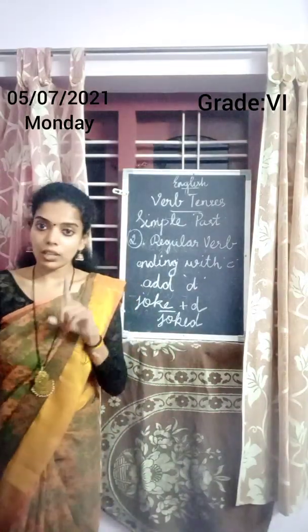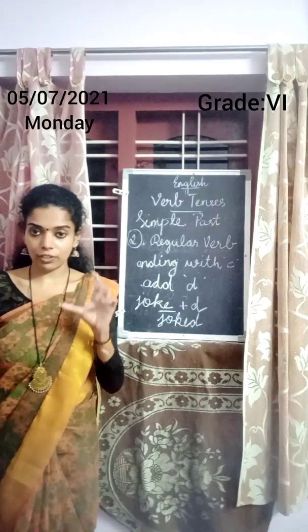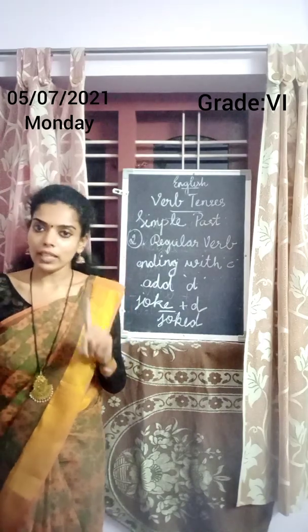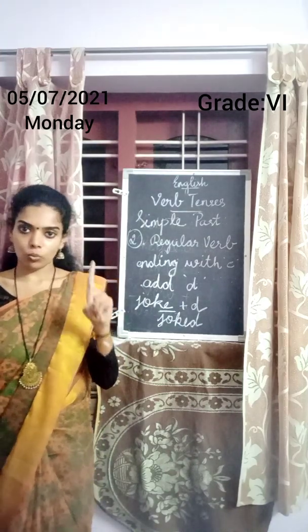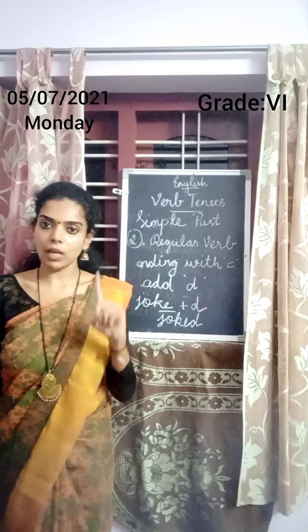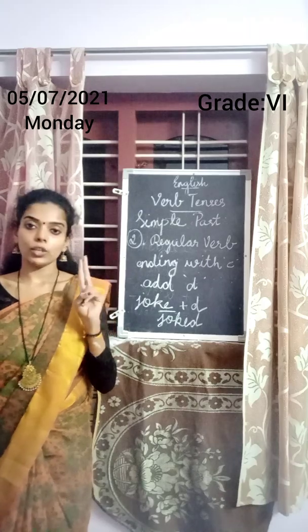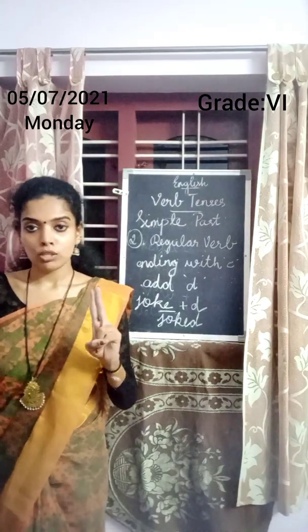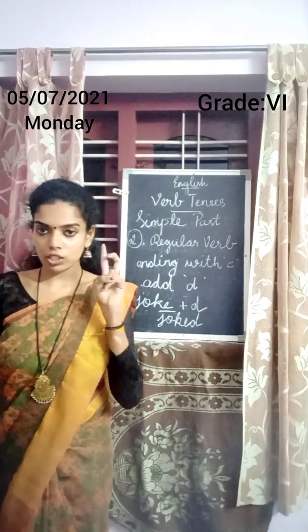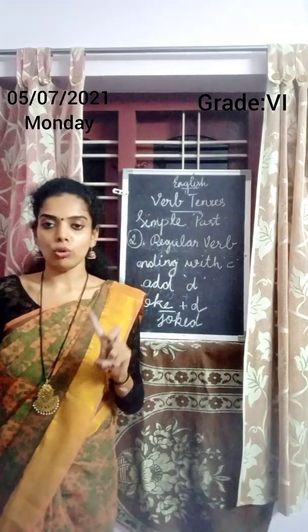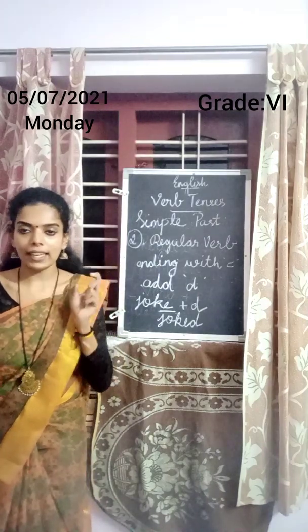So first, for regular verbs you need to add ed in the past tense. The first rule is for a regular verb you need to add ed to the verb. That is verb plus ed. If it is walk, you need to add ed and it will become walked. The second rule is for a regular verb ending with e you need to add d. No need to add ed, you need to add d. That is for joke. In joke, the last letter is e. So, for a regular verb ending with e, you need to add d. That is joked. J-O-K-E-D. Joked.